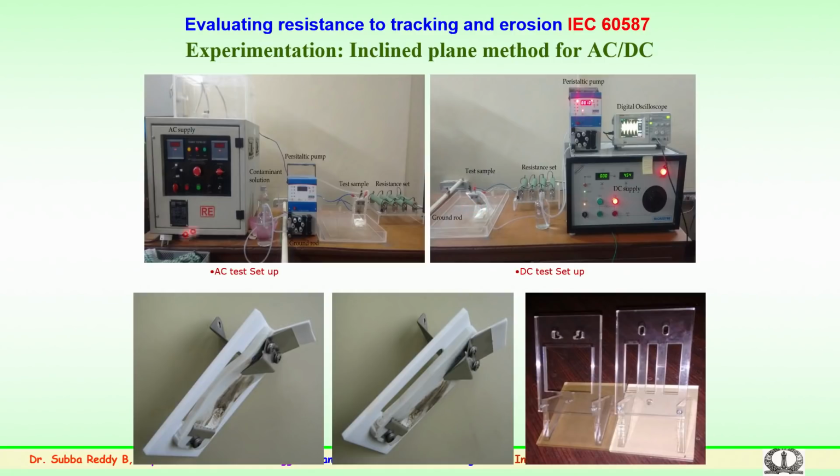So, this is for AC, this is for the DC arrangement. On the left is the inclined plane arrangement for the AC source of 50 kilovolts with a peristaltic pump. You have a DC source of 10 kV with an arrangement. Both experimentations have been carried out on several samples of each type and the performance is evaluated.